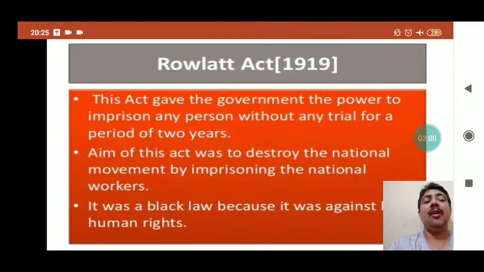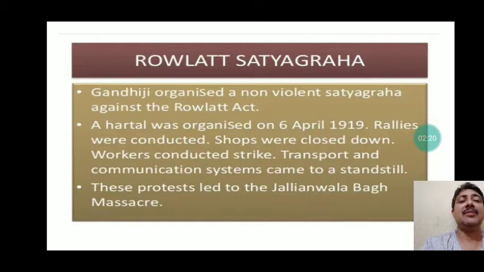So what was the objective? Objective was to shatter the feelings, the emotions of Indians, and to destroy any upcoming national movement. And it was completely going to violate the human rights. That is why it was also known as Black Act. This act was passed in order to curb the fundamental rights of Indians.